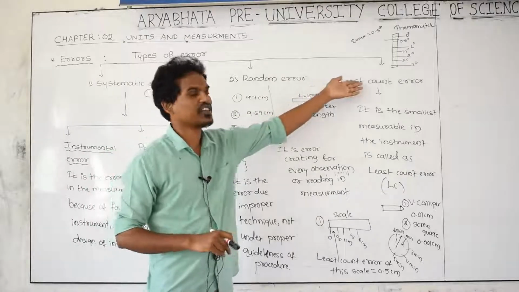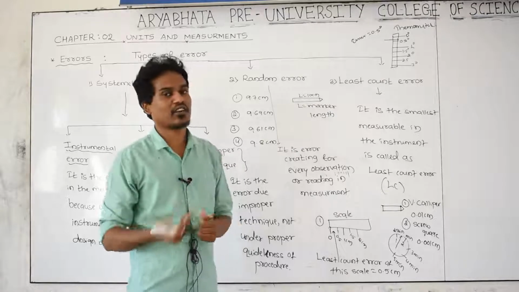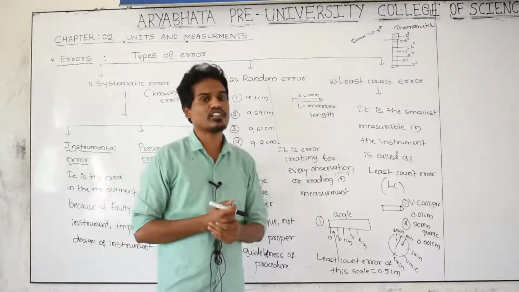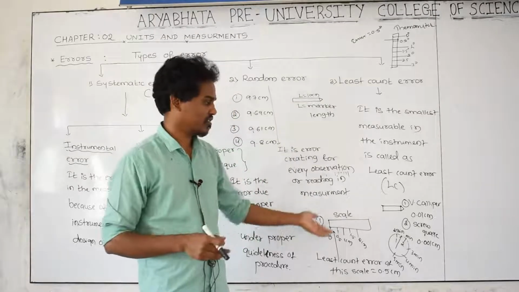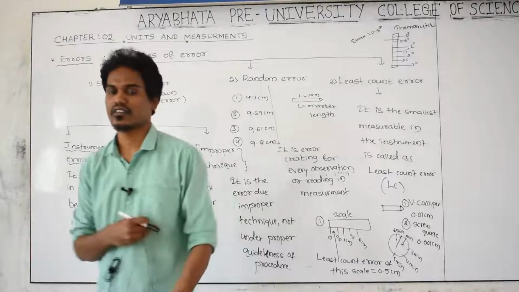Least count also belongs to the instrument. Each and every instrument has an error called the least count error. And how to find out the least count error, I just told you with some examples, try to understand. This is the classification of errors, and thank you.